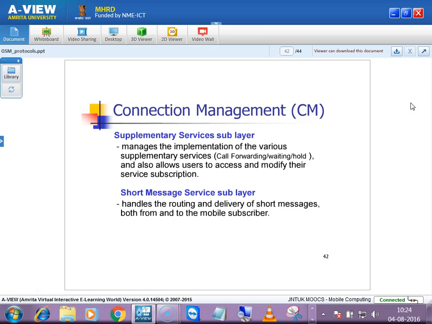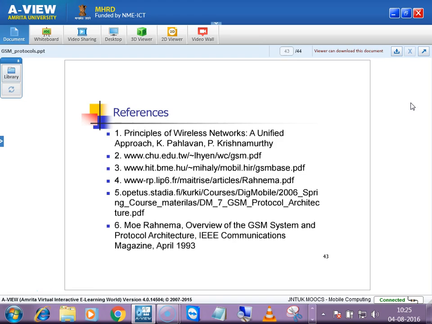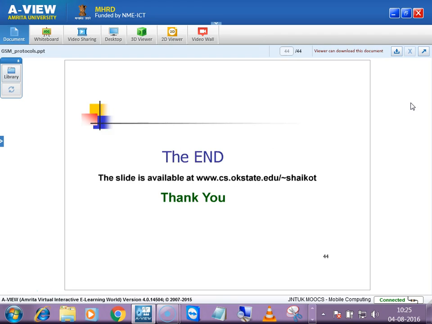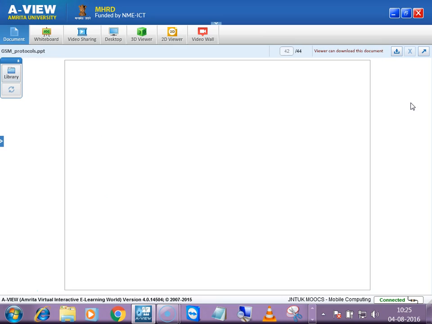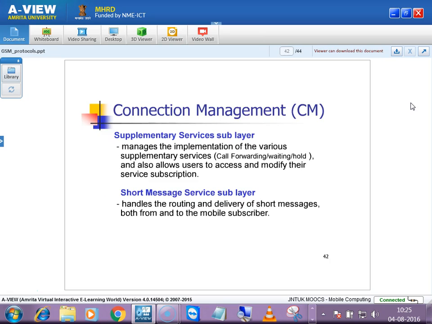It also allows users to access and modify their service subscription. If you want to extend your subscription, you can. For example, you have subscribed to some 3D service only for 2 days. If you want to extend, those kinds of supplementary services are provided with this connection. This is one of the functionalities of connection management. Short message services handle how messages should be routed, what the destination is, and the delivery of short messages. These are the differences.